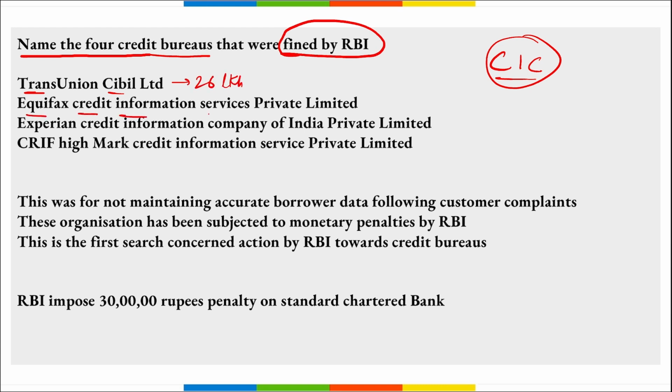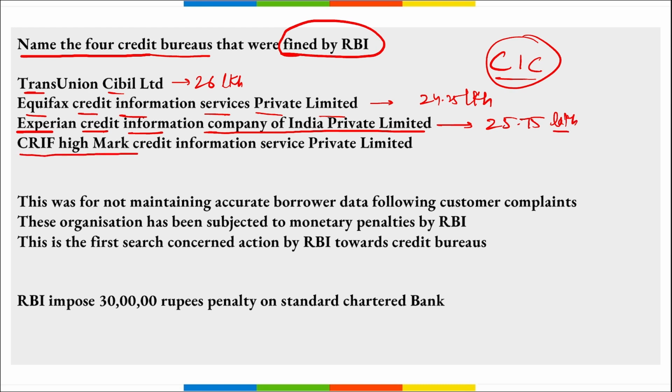Equifax Credit Information Service Private Limited, on them a fine of 24.25 lakh rupees was given. Experian Credit Information Company of India Private Limited, on them a fine of 25.75 lakh rupees was imposed. And the last is CRIF High Mark Credit Information Service Private Limited, on them a fine of 25.75 lakh was imposed.